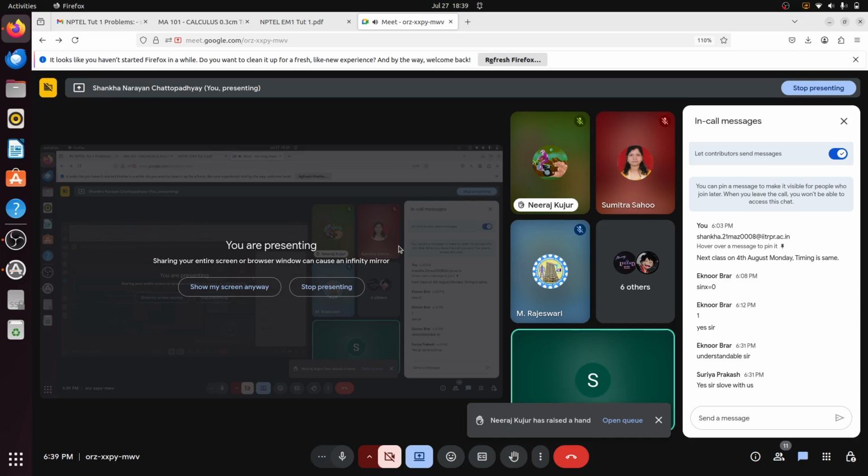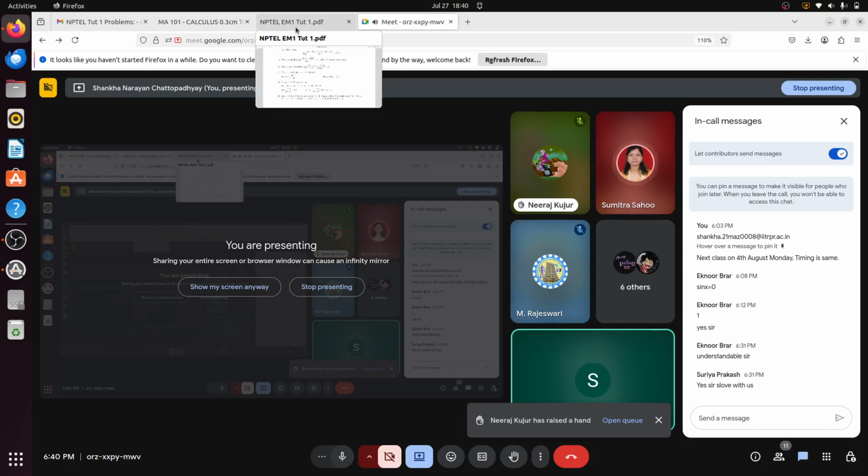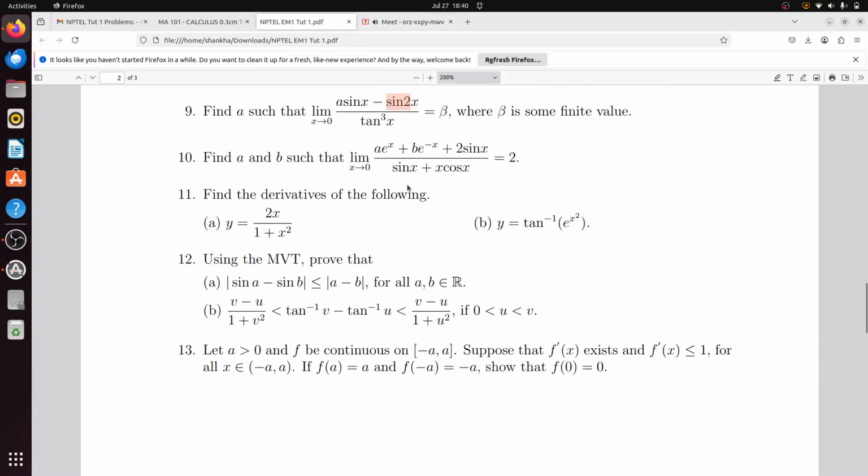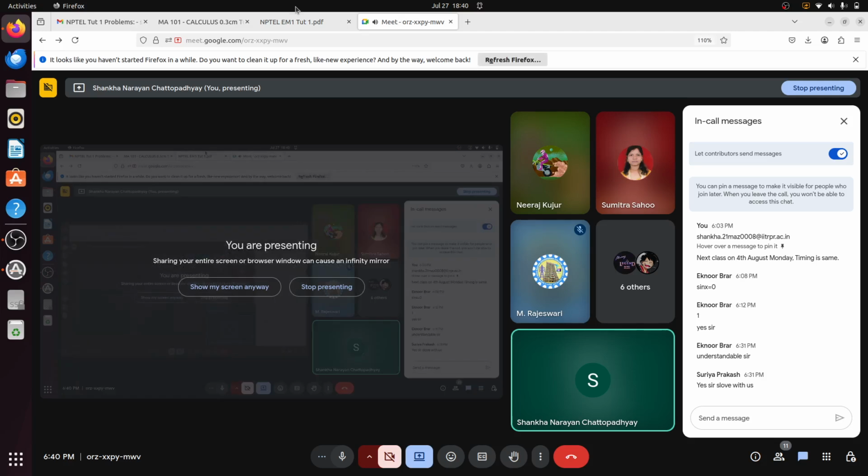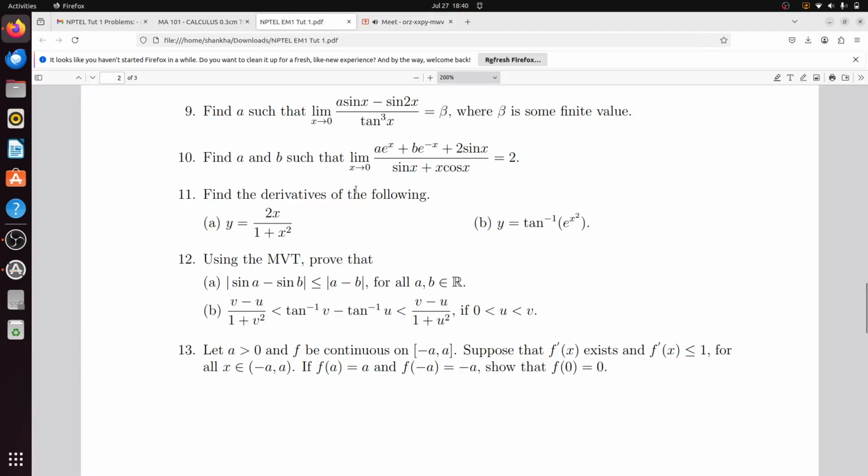Okay, I will solve 2 more problems on mean value theorem before quitting. Use mean value theorem to prove that mod of sin A minus sin B is less than or equal to mod of A minus B for all A, B belongs to R. This is the problem. How will you tackle this problem?